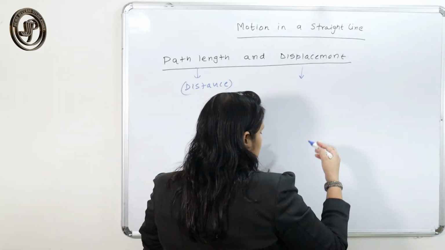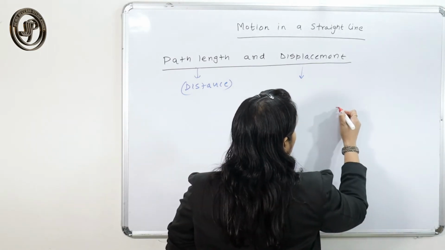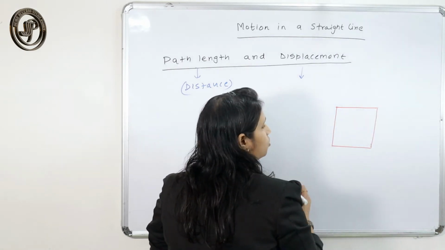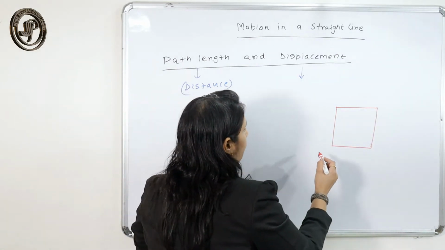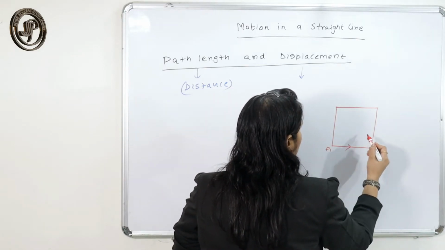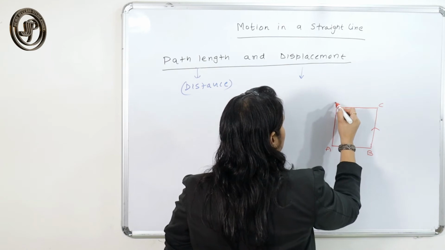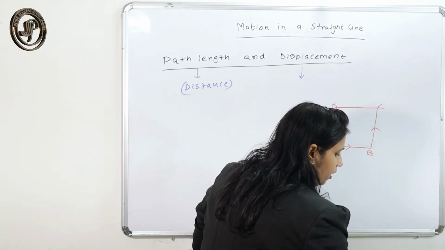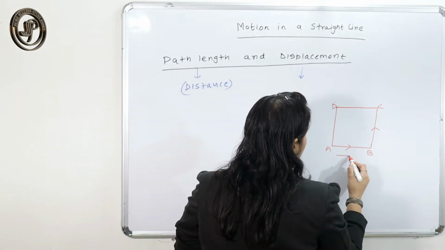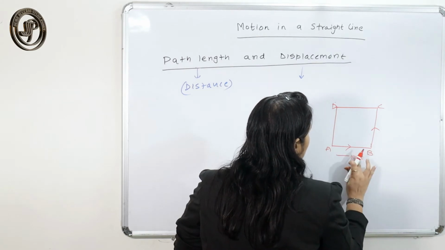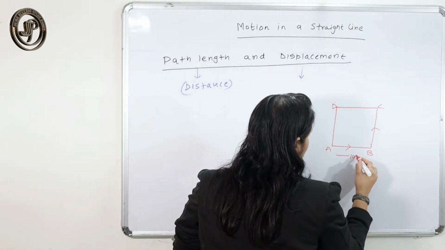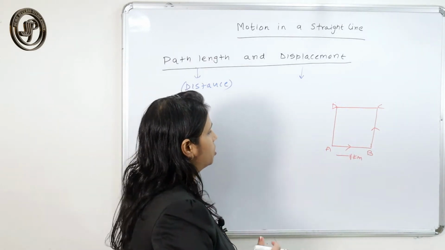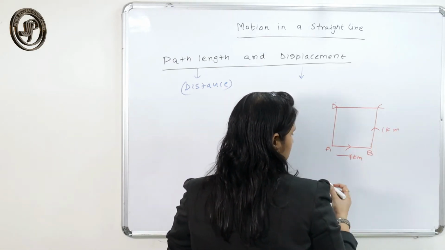For example, suppose the particle is traveling around the circumference of this square. Suppose the particle starts from A and it goes towards B, C and D. Suppose the length of this side of the square is 1 kilometer, so this is also 1 kilometer.